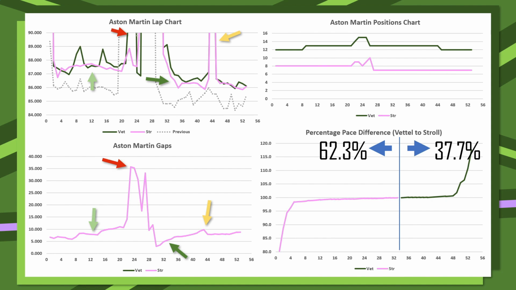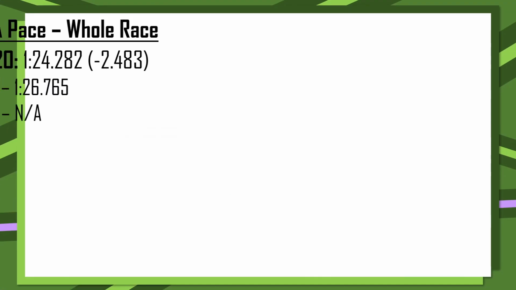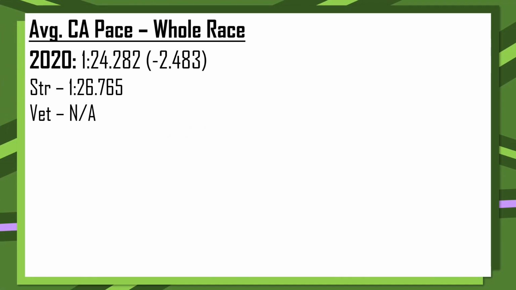But comparing the Aston Martin's lap times to 2020, they lost almost 2.5 seconds, and that is one of the most significant time losses of this year. And that is a trend that we have seen pretty much all season long, along with Mercedes as well. However, it has affected Aston Martin so much more.